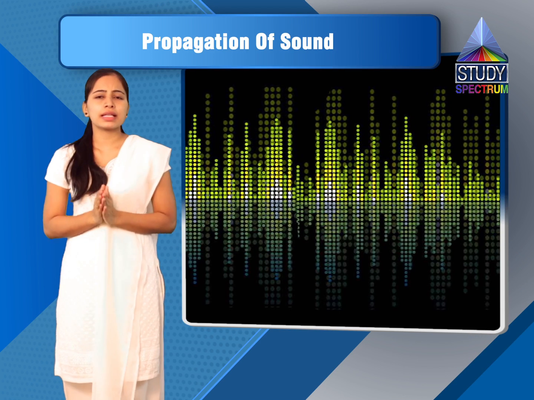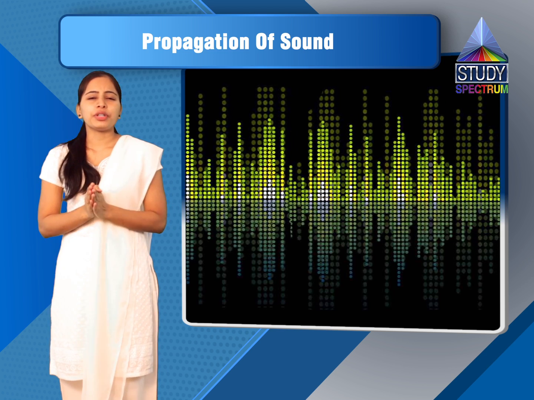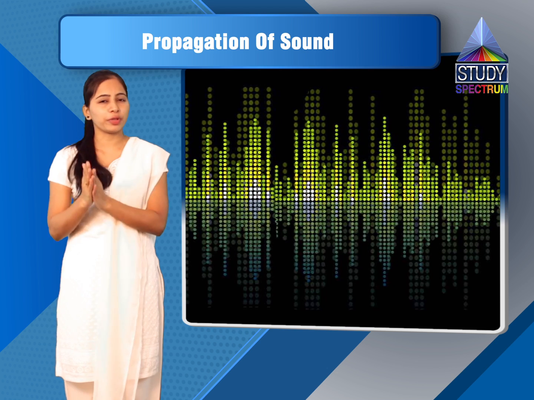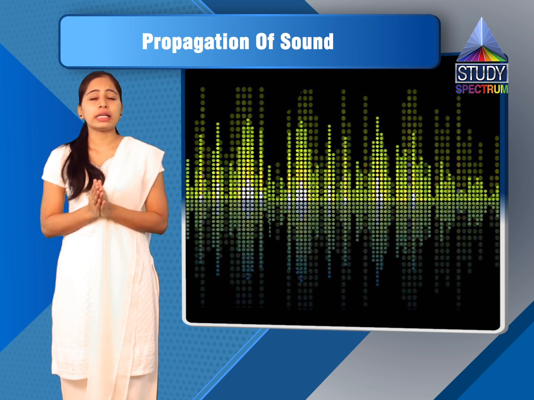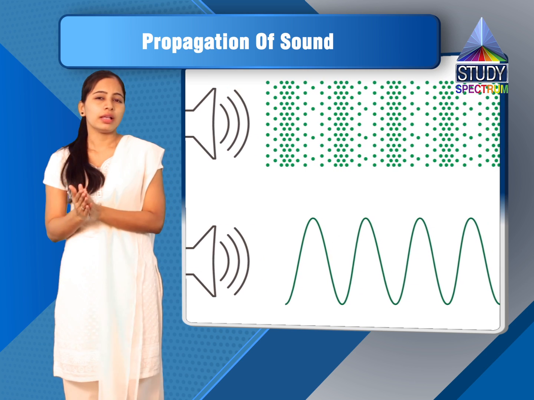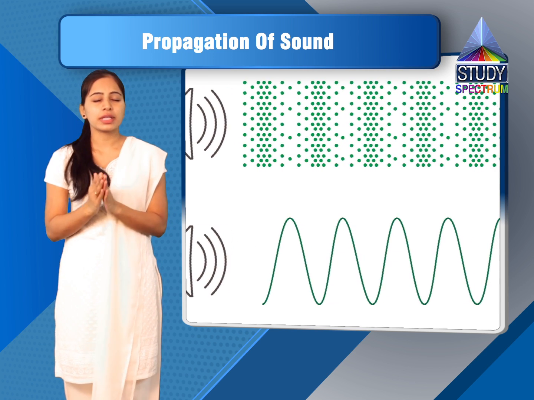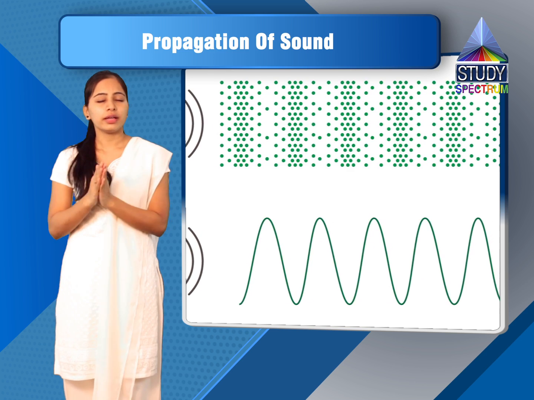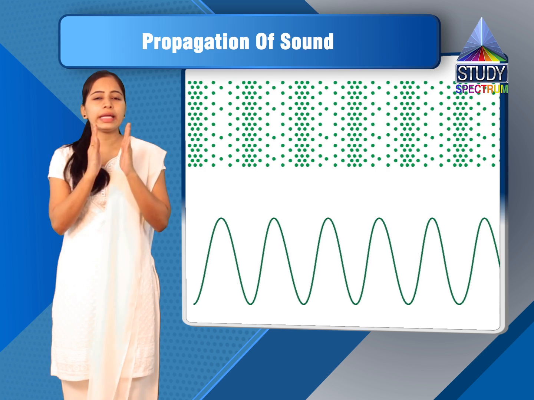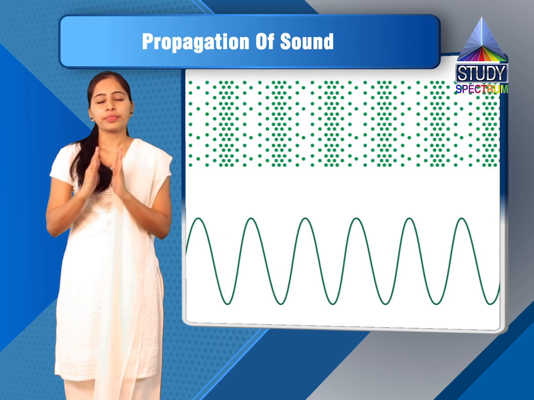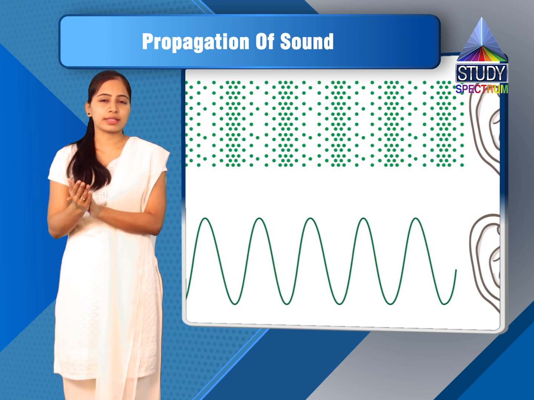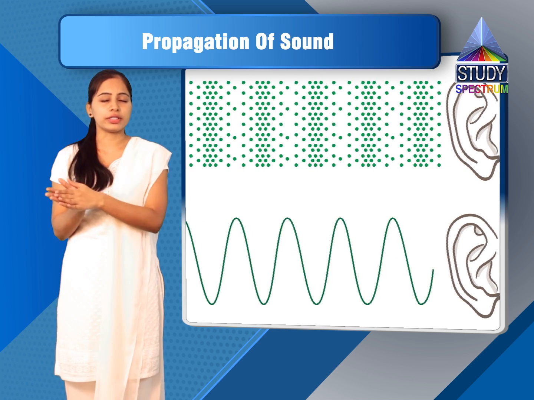Now we will summarize our chapter. In this chapter, firstly we saw that a medium is necessary for the propagation of sound. Then we saw that sound travels slower in gases, a little faster in liquids, and fastest in solids.